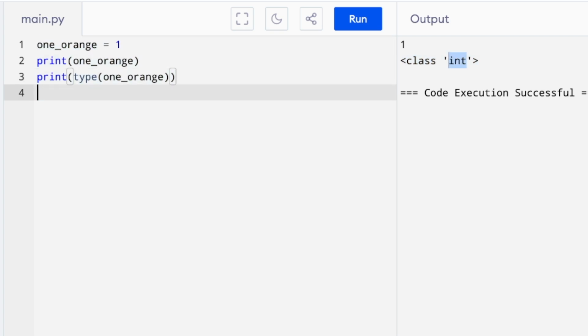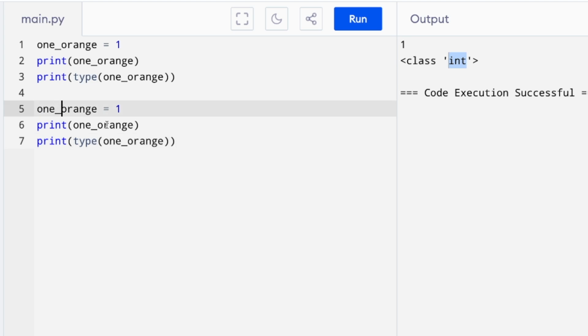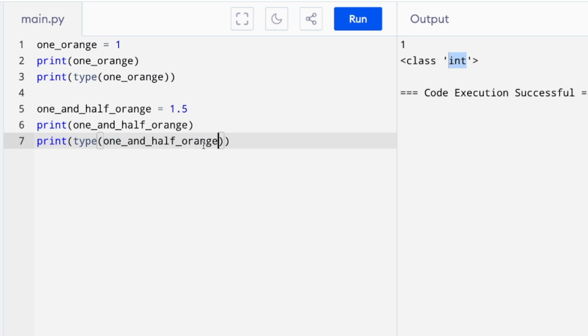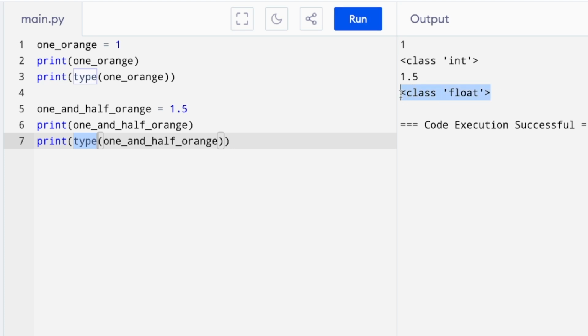I'm going to take the same code and do one_and_half_orange. Okay, and let's print also the value of the variable as well as the type using the type statement. Notice that in the second case, the variable type is float. Now we see the difference between whole numbers and fractions. Whole numbers are integer, whereas fractions are float.